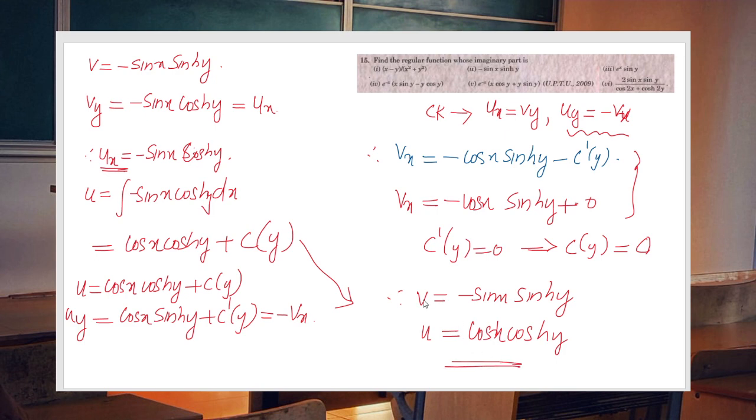So that's our answer. Writing it as f of z equal to u plus iv, you will get the corresponding regular function, that is the analytic function.